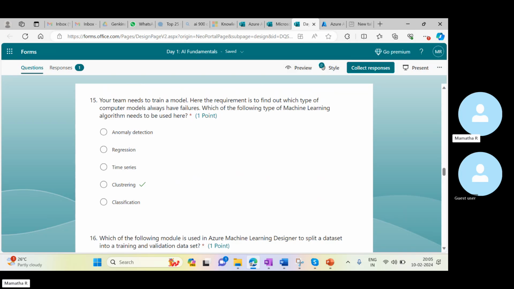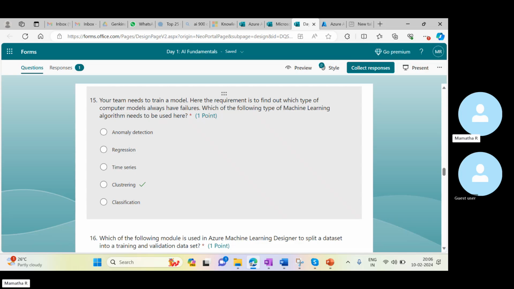So here we have to set out a group of computer models. They have the failures over here. So this is an example for what? Clustering, which we are going to use. Always have failures. List of failures. Grouping the failures. Something like that.